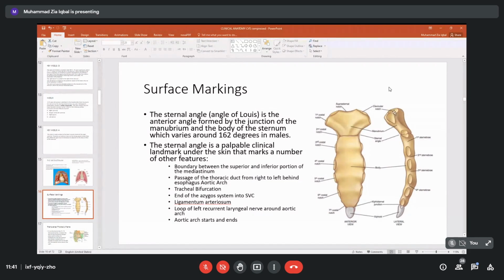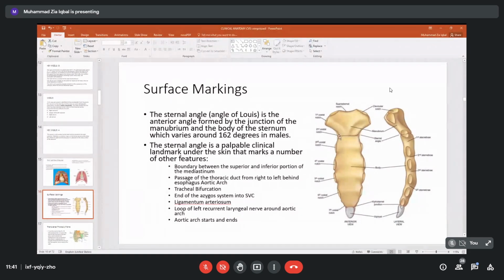This is the attachment of the clavicle, and this is the first costal cartilage, the joint between the costal cartilage and the sternum. This is the second costal cartilage, and then the second rib, as we have seen already. This raised point is what we call the sternal angle or angle of Lewis.